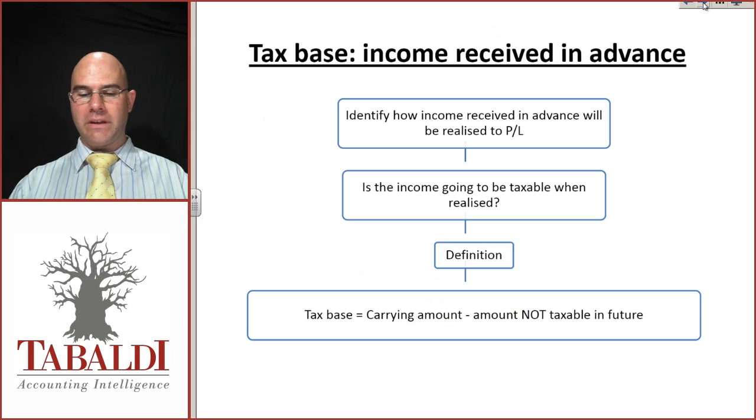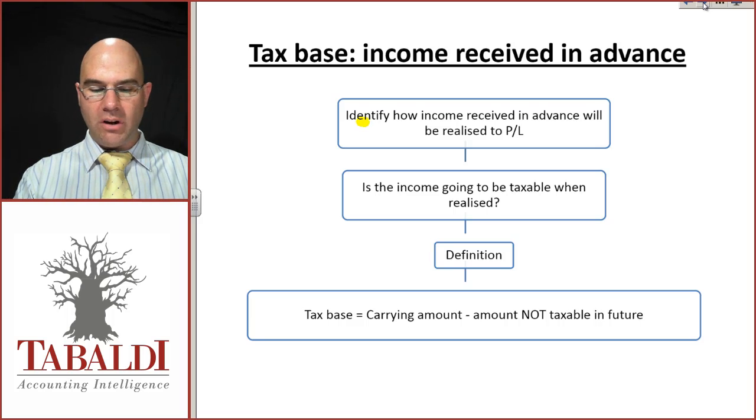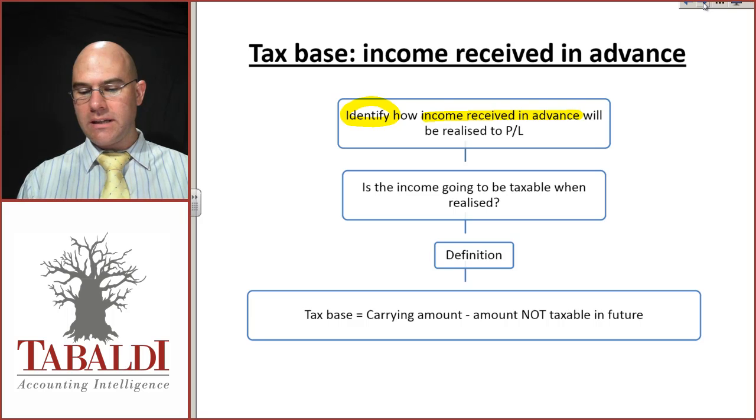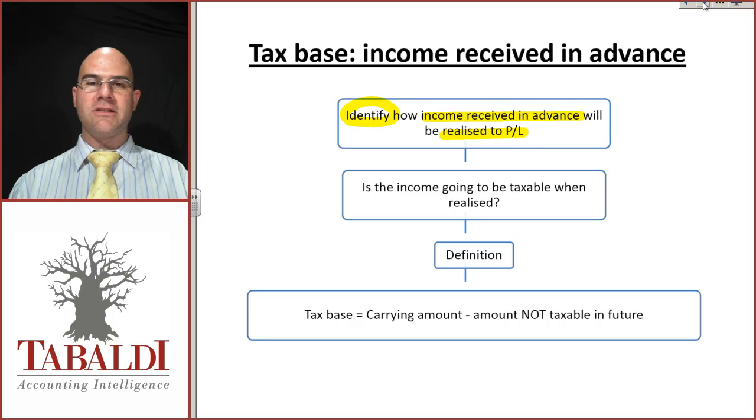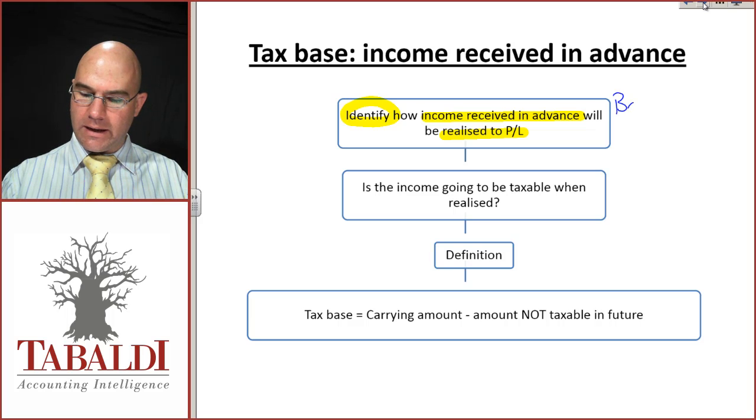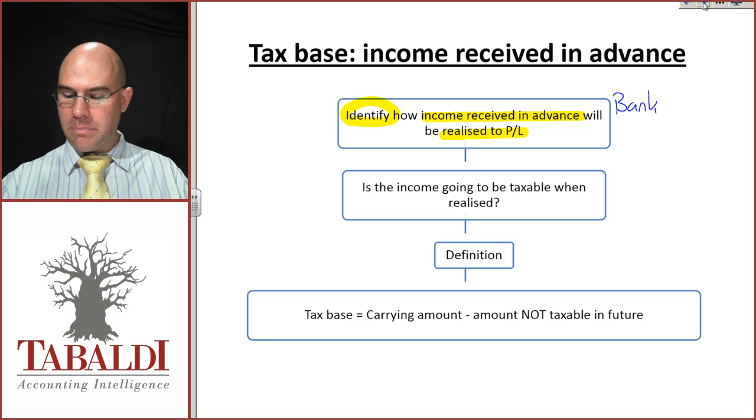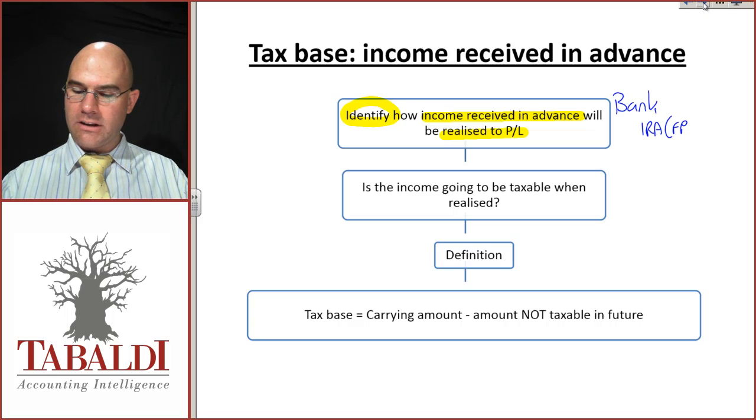So I just want you to think about two steps before you get to the definition. First, I want you to identify how the income received in advance will be realized to profit and loss. Let's say we receive the cash first: debit bank, credit income received in advance, financial position. Let's say we're dealing with 2,000.